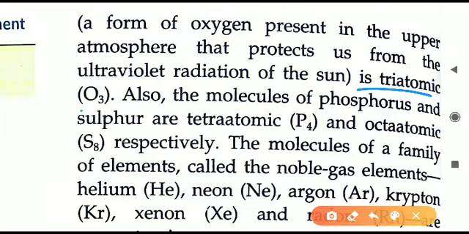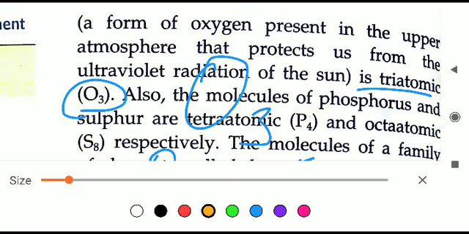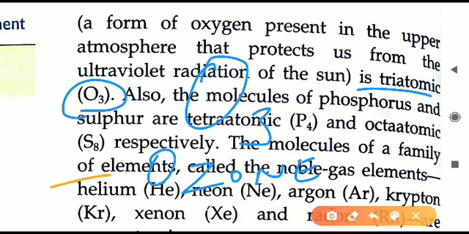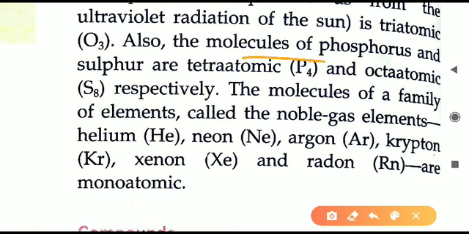How is it triatomic? Because the formula you can see here is O3. O means oxygen and 3 means 3 atoms of oxygen are joined together. That will form ozone gas. So ozone gas has 3 atoms of oxygen. Therefore, we can say that it is triatomic in nature. So ozone gas is a triatomic molecule. This molecule has 3 atoms present inside it. Therefore, it is triatomic.